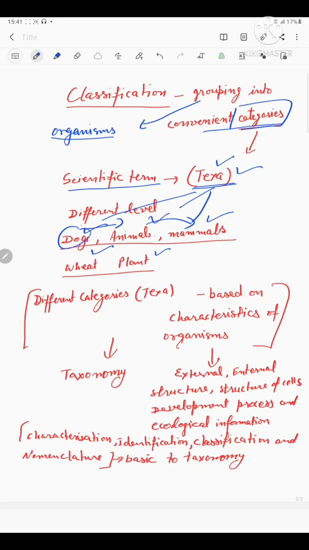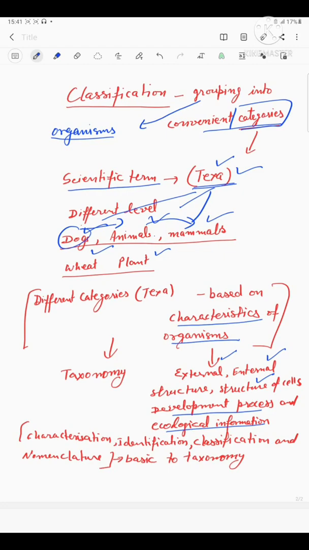These taxa are formed, or categorized, on the basis of characteristics of the organisms. These characteristics may be external or internal characters, the morphological structure of the organism, the structure of the cells of the organism and their developmental process, as well as ecological information, that is the ecological habitat, their behavior, their breeding activities, and a lot of other ecological information.